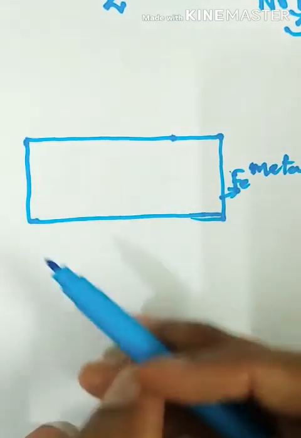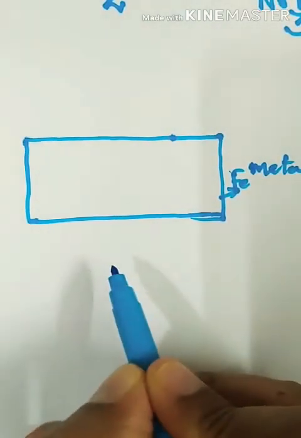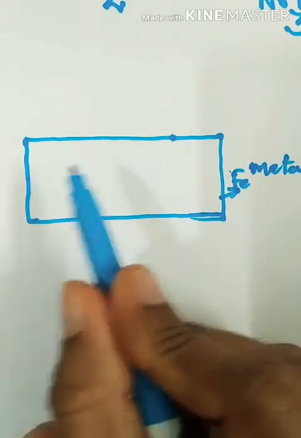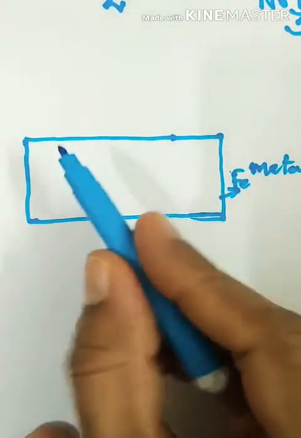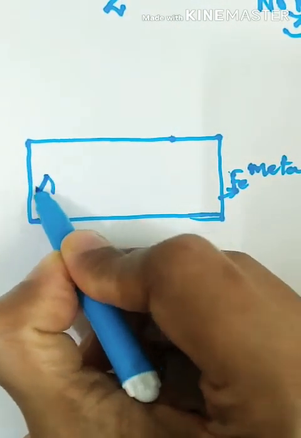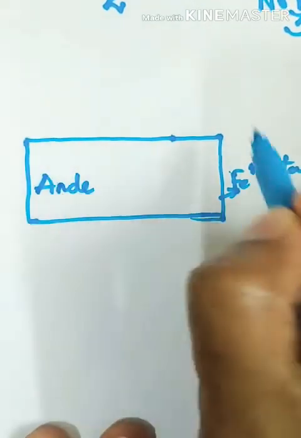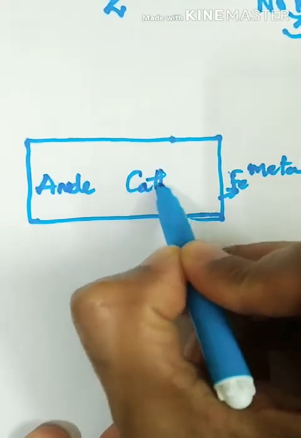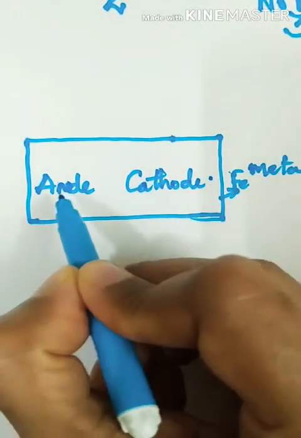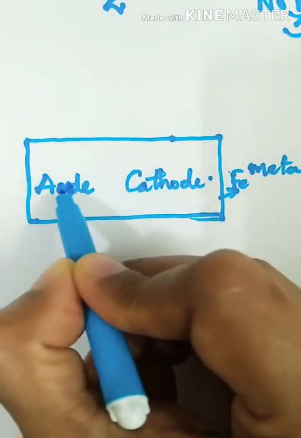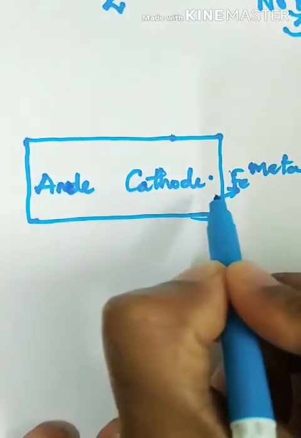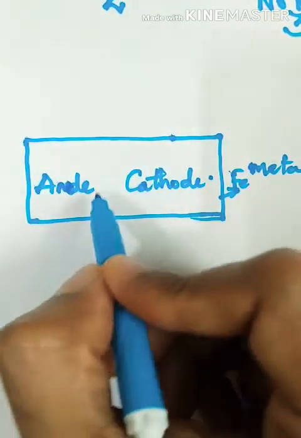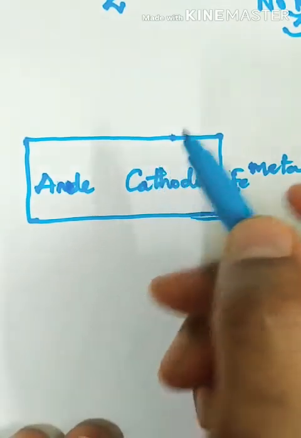It is actually an electrochemical reaction, wherein a part of the iron behaves like an anode and the other part behaves like a cathode.